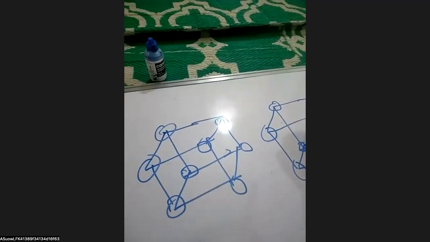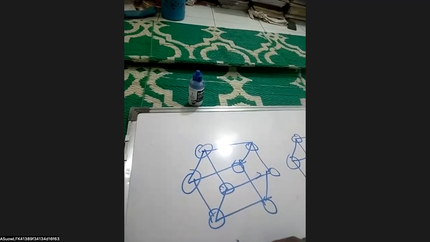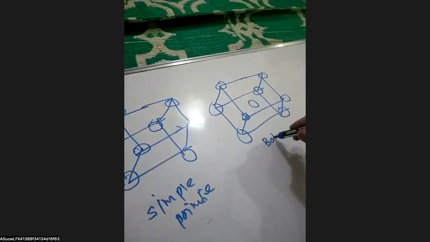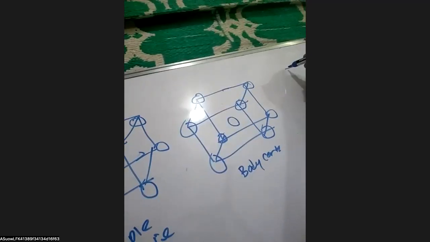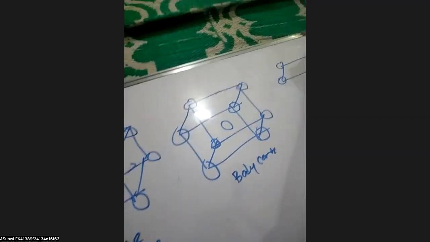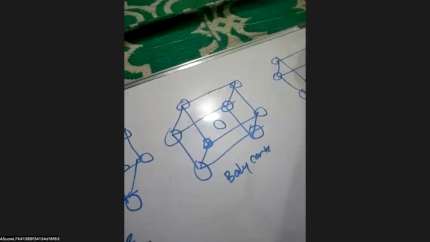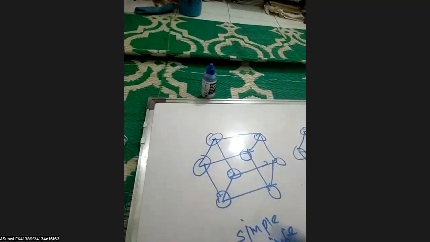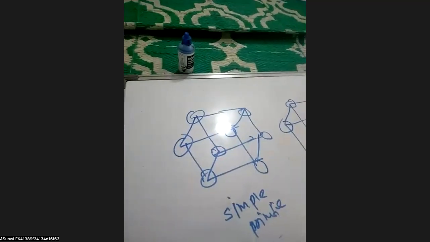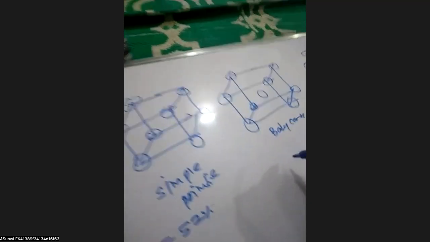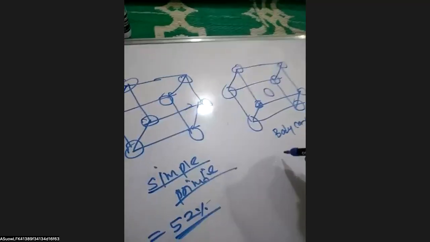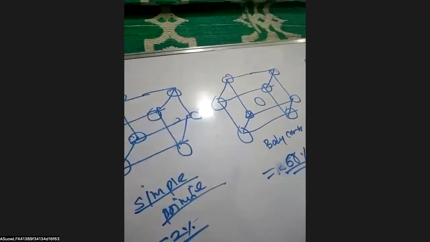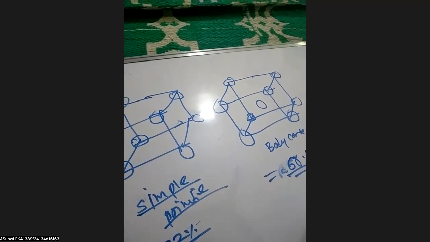So if we talk about the packing fraction, in case of the simple primitive it is 52%. In case of body center, it is 68%. And in case of the FCC, it is 74%. So we can see that the most compact cell is the FCC cell, as compared to the body center and the simple primitive. In the simple primitive, only 1 atom is present. In case of the body center, we have 2 atoms, and in case of the FCC, 4 atoms are present.